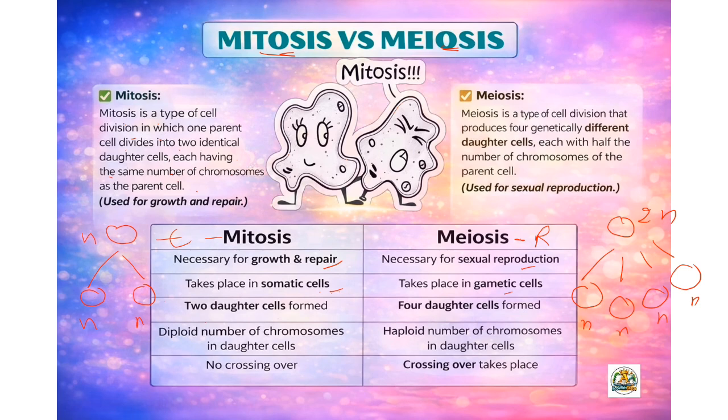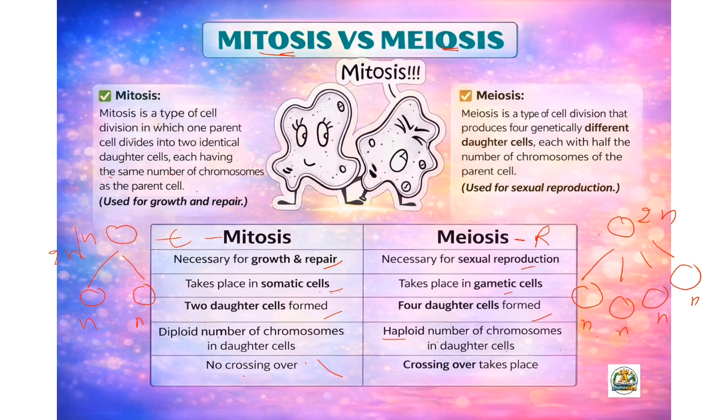In mitosis, two daughter cells are formed; in meiosis, four daughter cells are formed. In mitosis, if the parent is haploid the daughter is haploid, and if diploid, diploid. In meiosis, if it is diploid, it will always form haploid daughter cells.